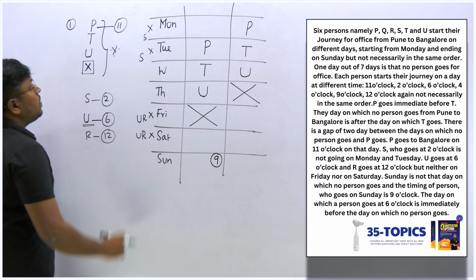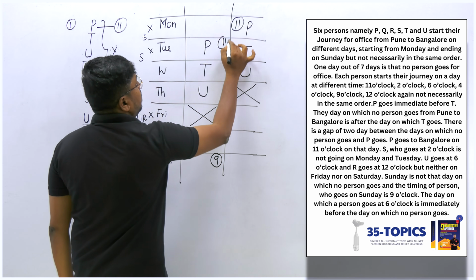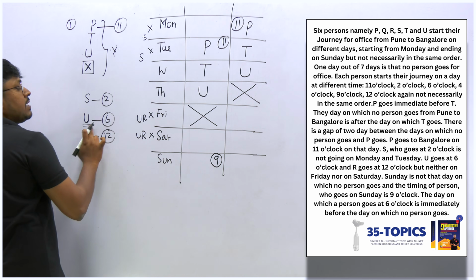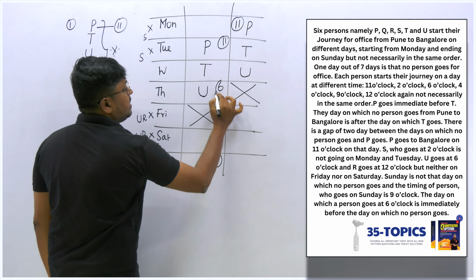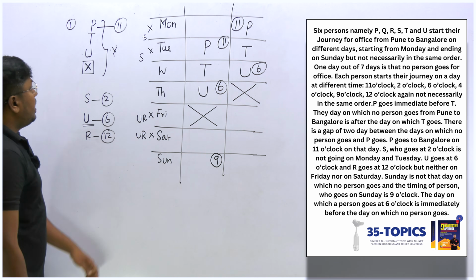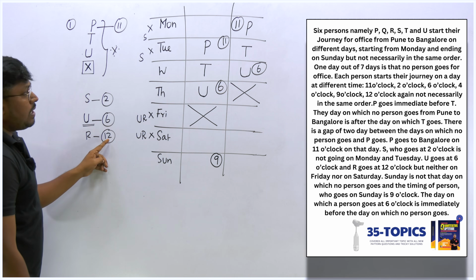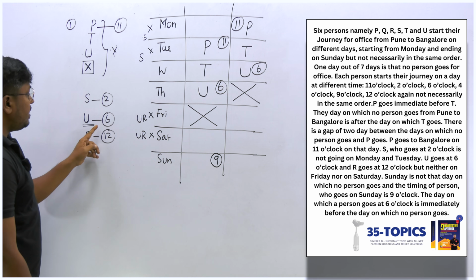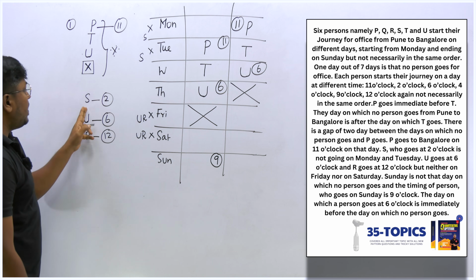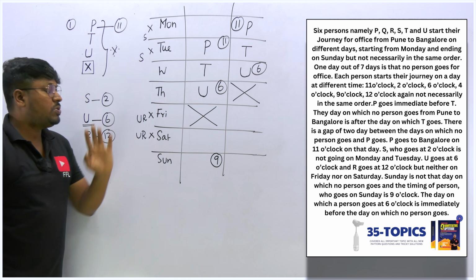So now we know that P is 11 o'clock, right? P is at 11 o'clock. And what are all the remaining values they have given us? U is 6 o'clock. So U will be 6 o'clock. Okay, so now let's fix the R. R is 12 o'clock, right? R will be 12 o'clock, and then S. Okay, now let's try to fix R and S here because we have fixed most of the points.